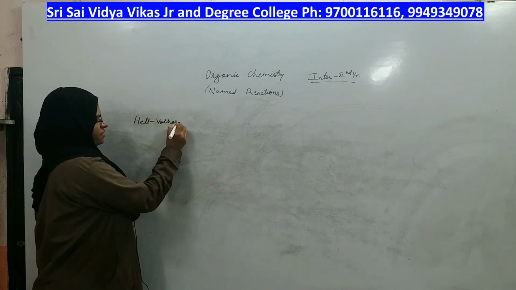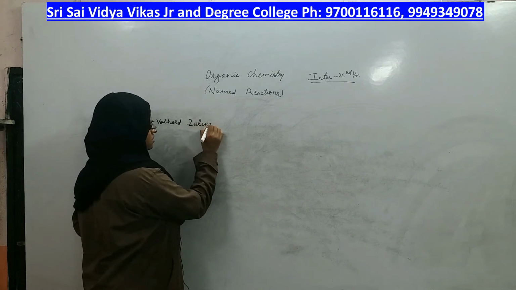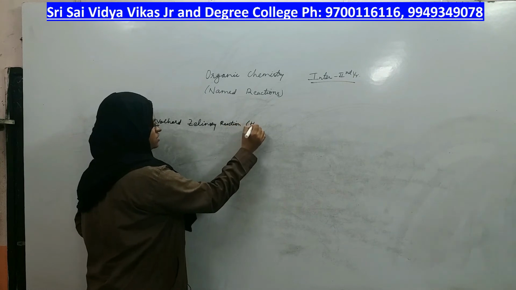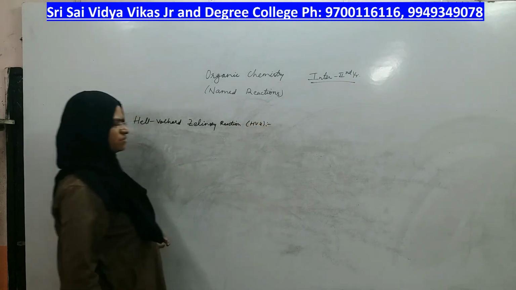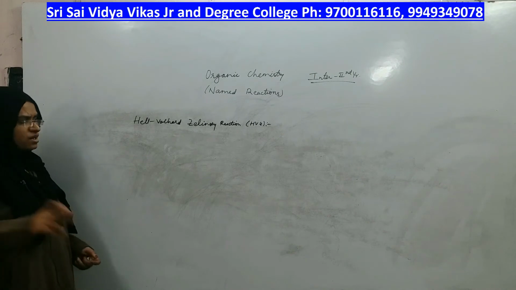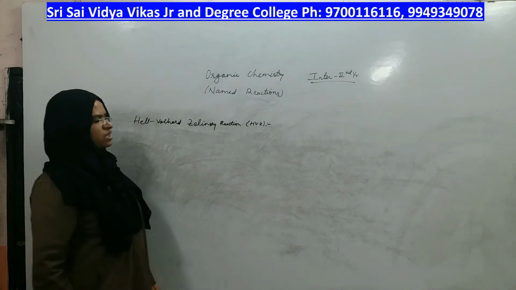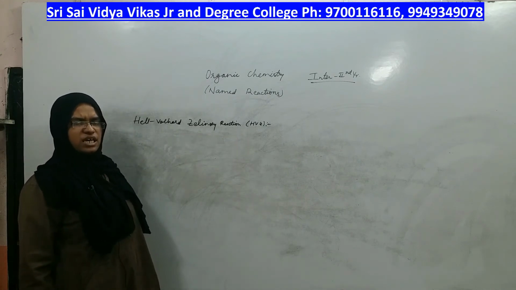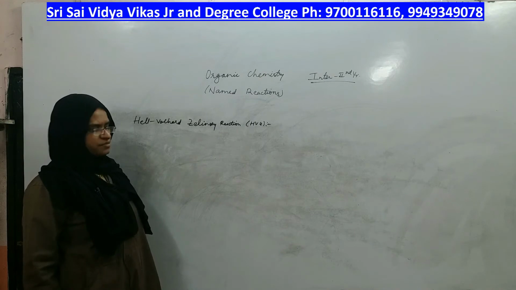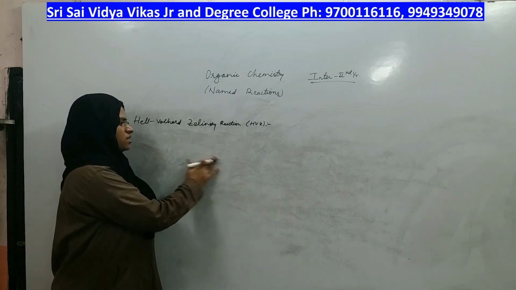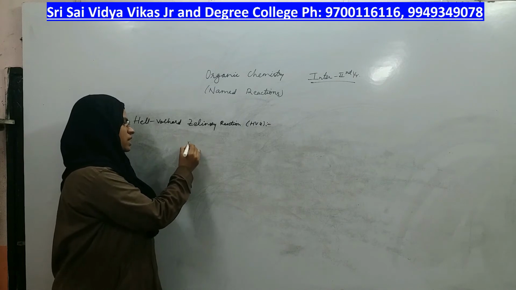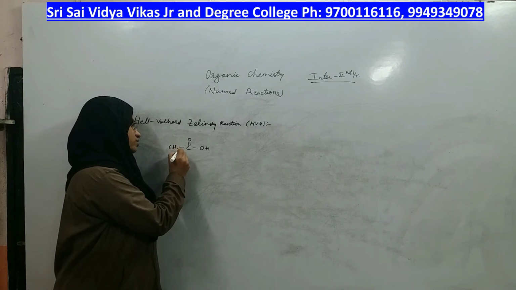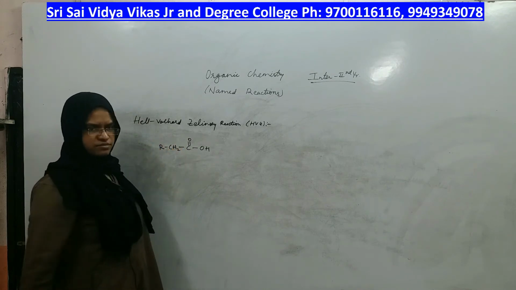Now the next named reaction is Hell-Volhard-Zelinsky reaction, commonly called the HVZ reaction. In the exam, if HVZ reaction comes, it is nothing but Hell-Volhard-Zelinsky only. They can ask you in the form of the full form or short form, right? Now let us look at what the Hell-Volhard-Zelinsky reaction is. This reaction is done by carboxylic acids in which alpha hydrogens should be there, right?